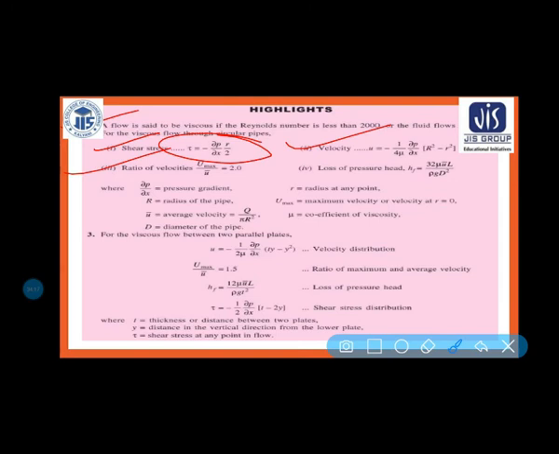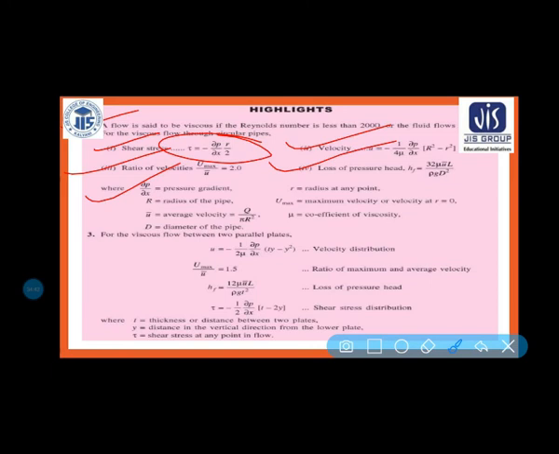Ratio of velocity U max by U bar is equal to 2. Loss of pressure head HF is equal to 32 mu VL by rho g D square. Del P by del X is the pressure gradient. R is the radius. U bar is the average velocity, equal to Q by pi R square. D is the diameter of the pipe. r is the radius at any point.